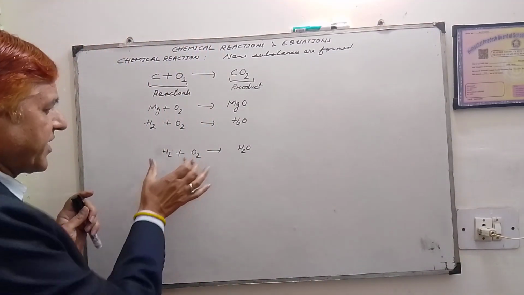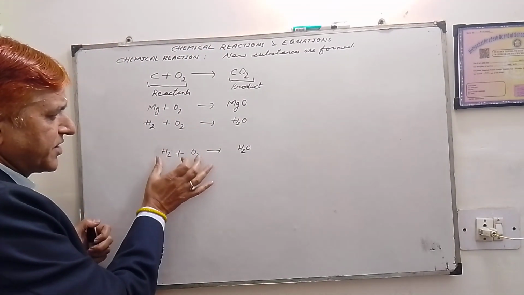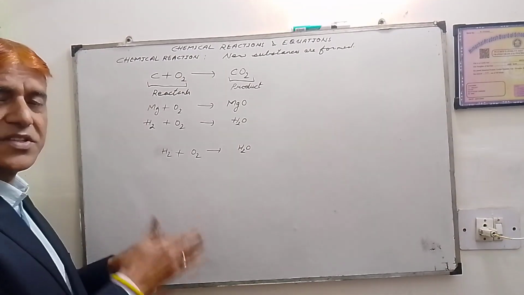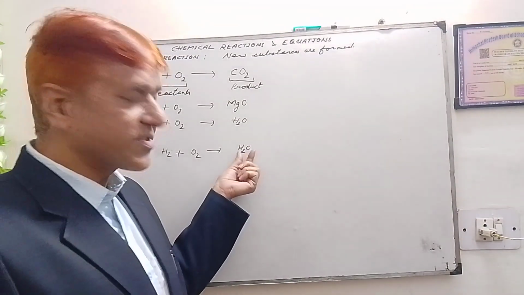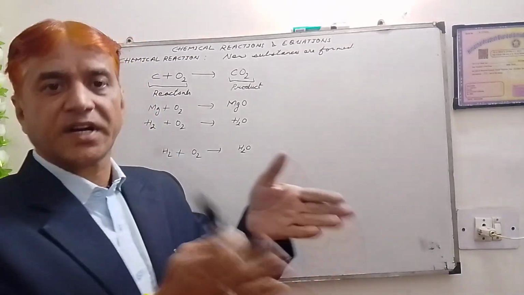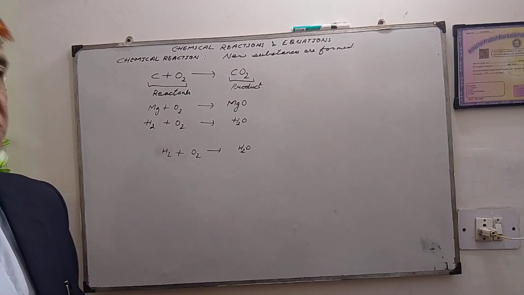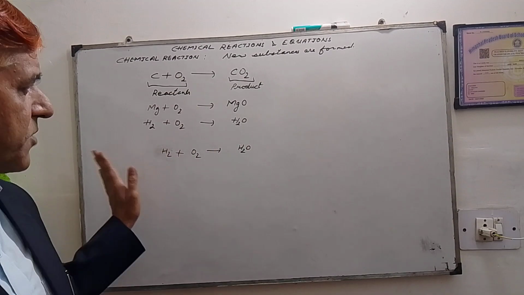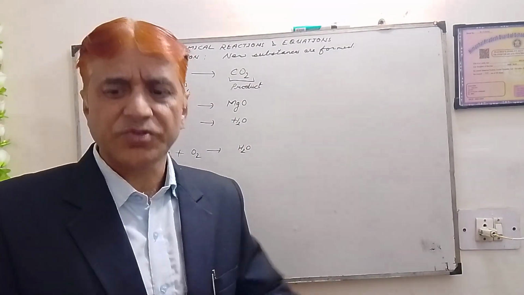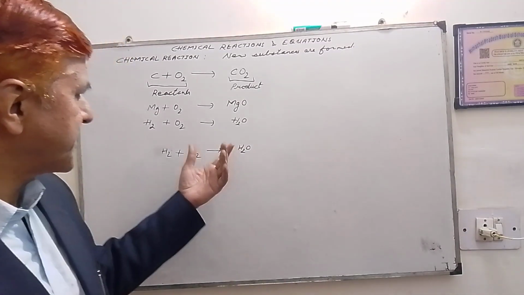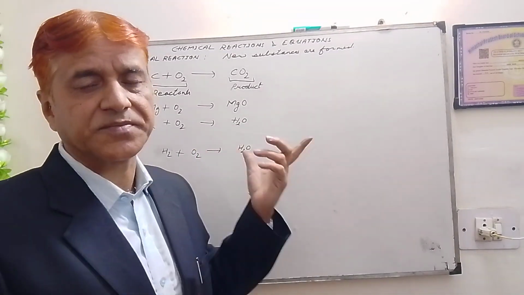In a chemical reaction the reactants disappear and we get the new substance formed in place of reactants.